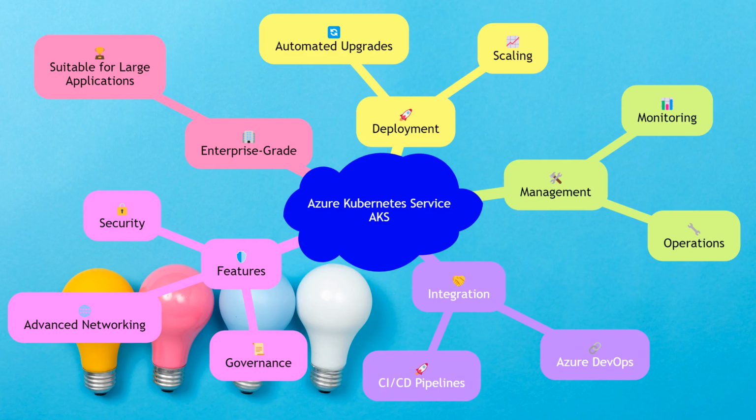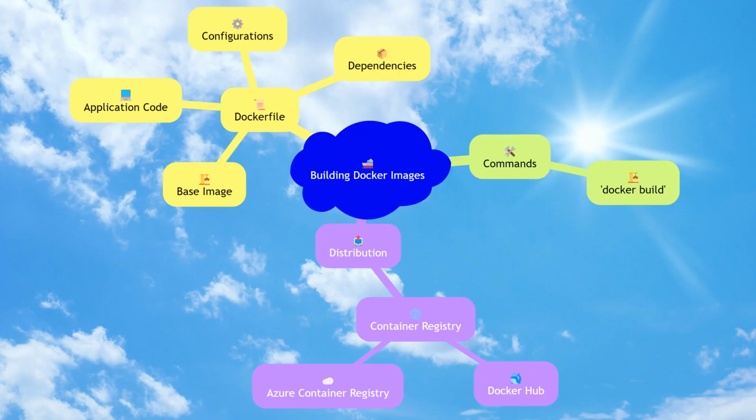Building Docker images involves creating a Docker file, which is a script containing instructions on how to build the image. The Docker file specifies the base image, application code, dependencies, and any other configurations needed. Once the Docker file is ready, the Docker build command is used to create the image. This image can then be pushed to a container registry like Docker Hub or Azure Container Registry for distribution.